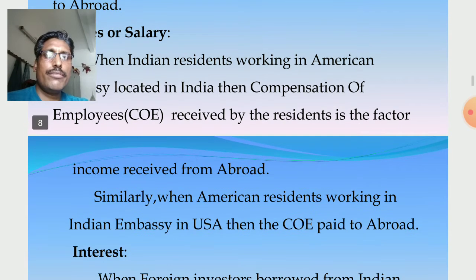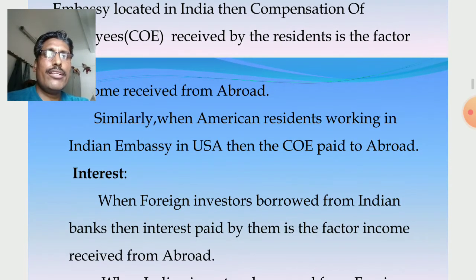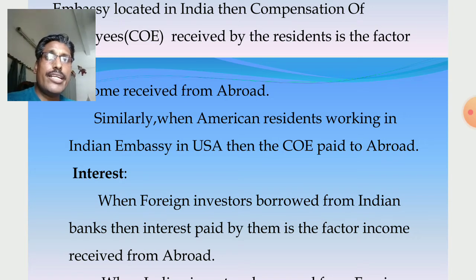Similarly, when American residents work in the Indian embassy in the USA, it is the domestic territory of India. The Indian embassy in the USA is the territory of India. When some American people work in the Indian embassy in the USA, the COE, the compensation of employees, the salary paid to them, is factor income paid to abroad.